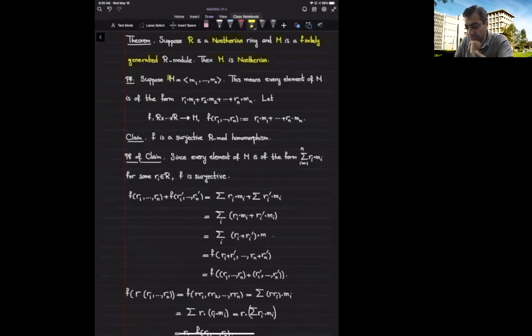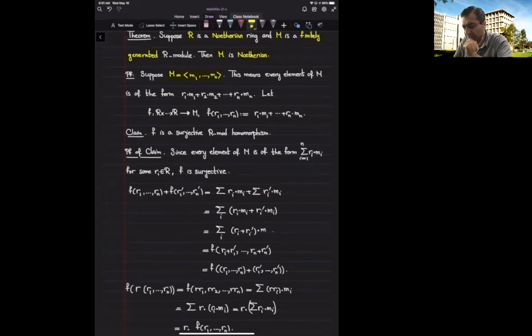That means that I can generate M by finitely many elements. So suppose m_1, ..., m_n is a generating set for M. Now I want to argue that M is Noetherian. But what does it mean that it is generated by the m_i's? It means that every element of M is an R-linear combination of m_1, m_2, ..., m_n.